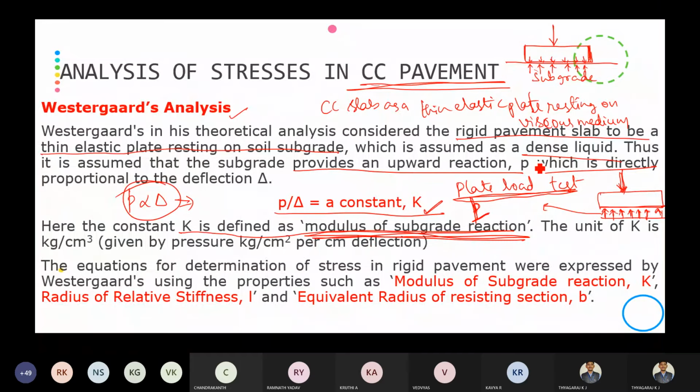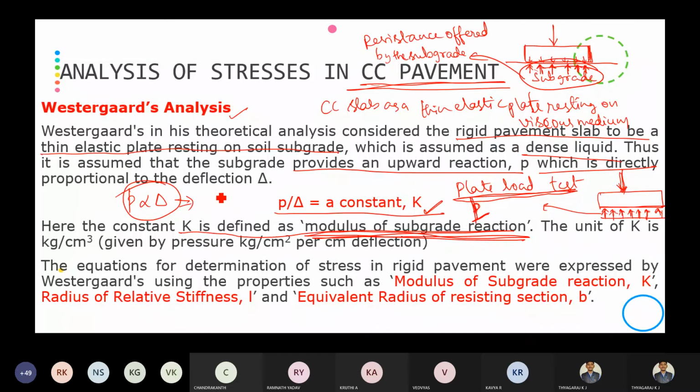So remember, when we apply the load on the cement concrete slab, the slab will transfer the load to the subgrade. So the load will be opposed by some resistance offered by the subgrade. That resistance offered by the subgrade, we are going to call it the modulus of subgrade reaction. And the unit of K.